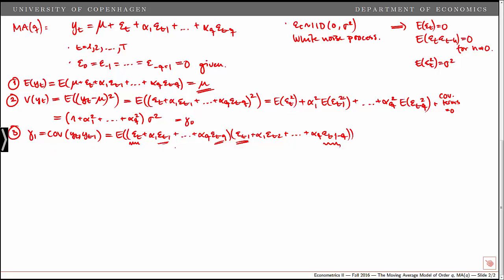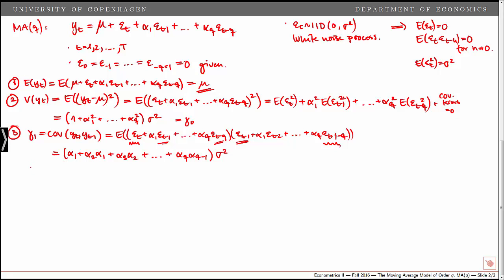That implies that if we multiply this together and we rearrange, we get a value for the first covariance, the first autocovariance, which is equal to alpha 1 plus alpha 2 alpha 1 plus alpha 3 alpha 2 plus all the way up to alpha q alpha q minus 1 multiplied by sigma squared. Again, this is constant over time. It does not depend on t.